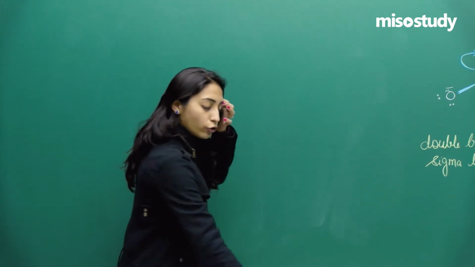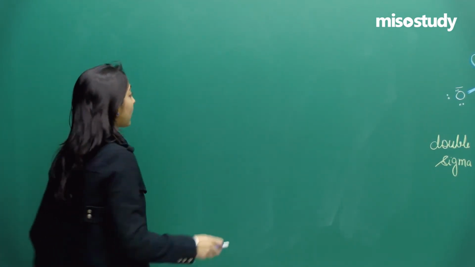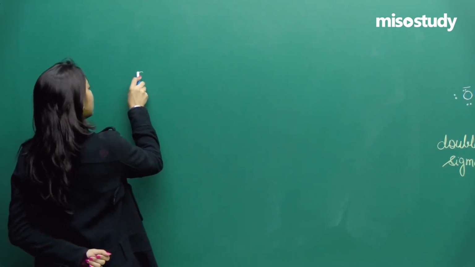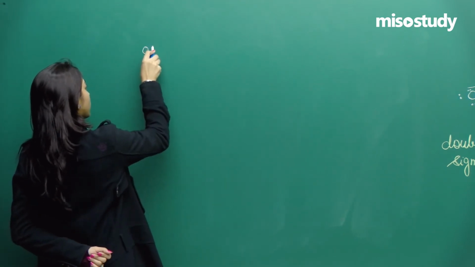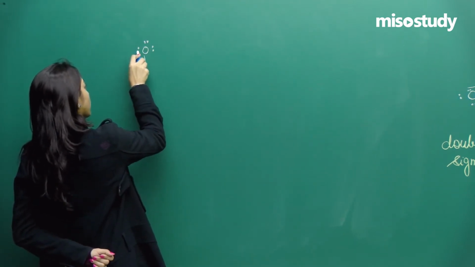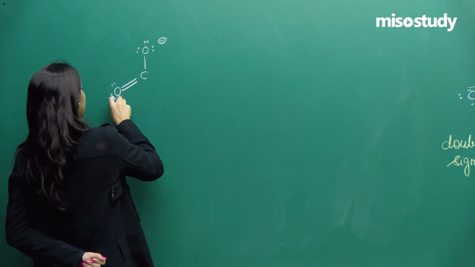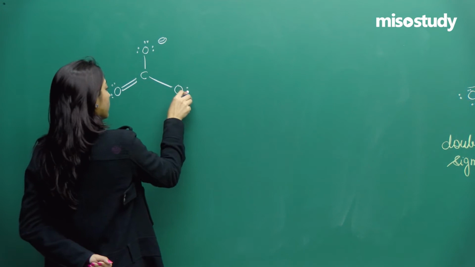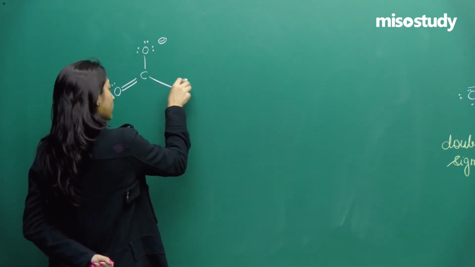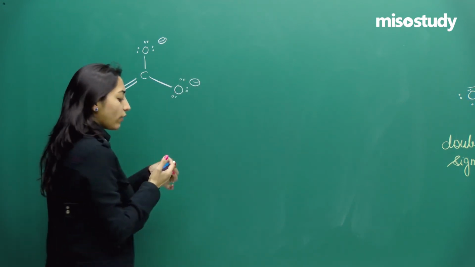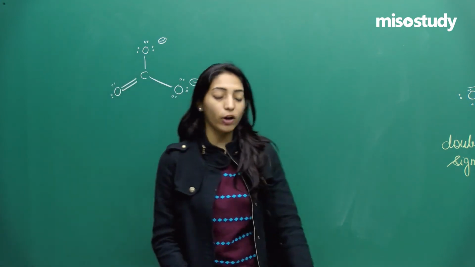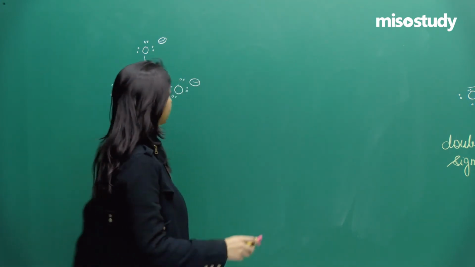So if I ask you to draw the structure of CO3 2 minus once again, I will say C, and see, the movement of electrons will always be from a region of high to low electron density.